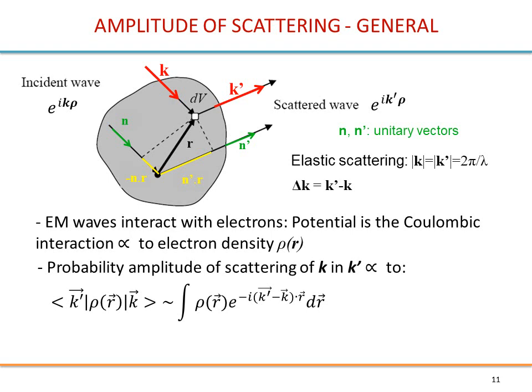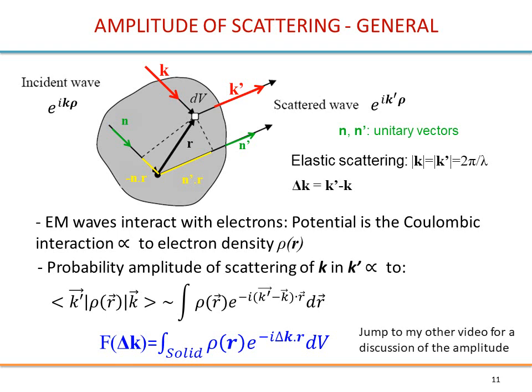Alright, so in integral form we get this. So k is characterized by this. Rho again is a position vector, so we can write r in this case. So we have k r, and then you will have the complex conjugate of this function. So you will have minus i k prime r, that's it, minus k prime r. Alright, so this shows how we arrive at that function for the amplitude of diffraction.